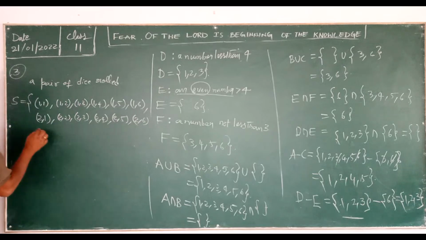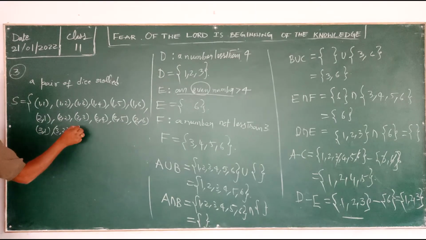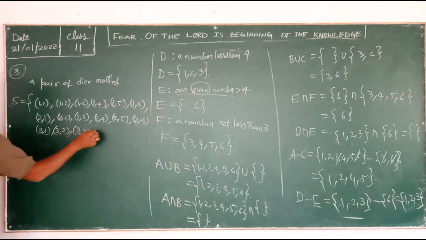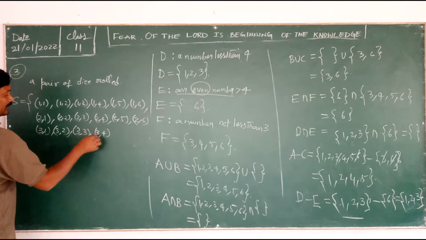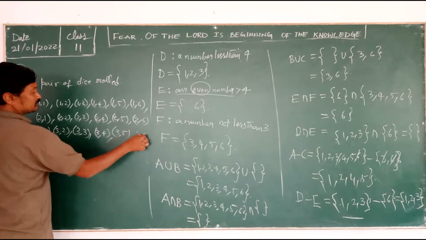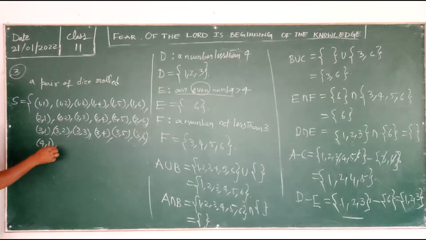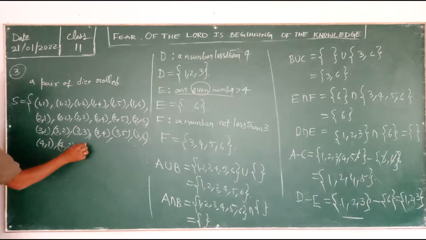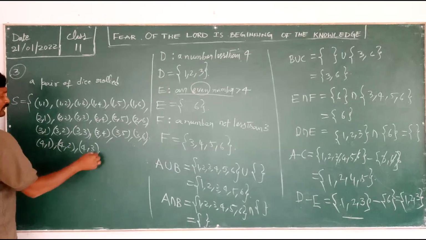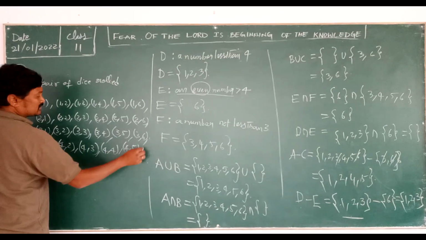And next 3 1, 3 2, 3 3, 3 4, 3 5, 3 6, and then 4 1, 4 2, 4 3, 4 4, 4 5, 4 6.